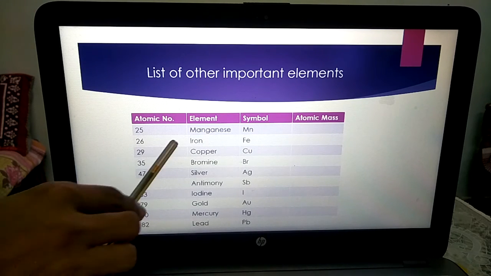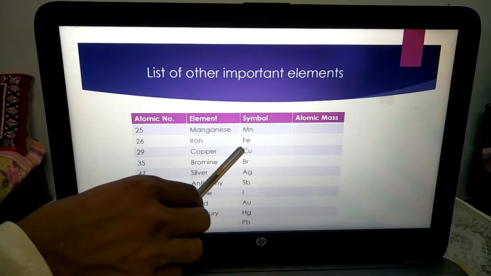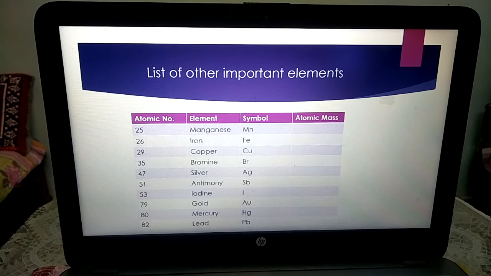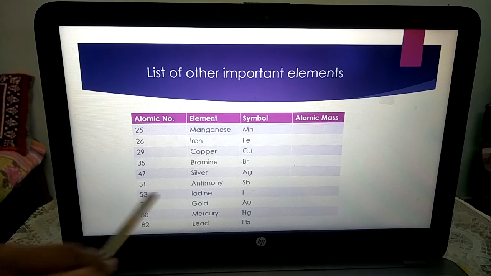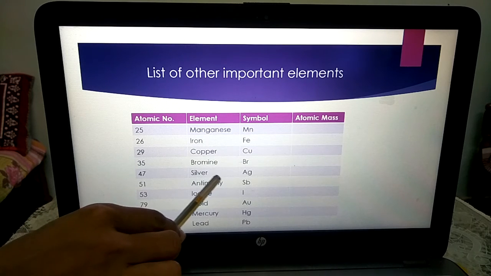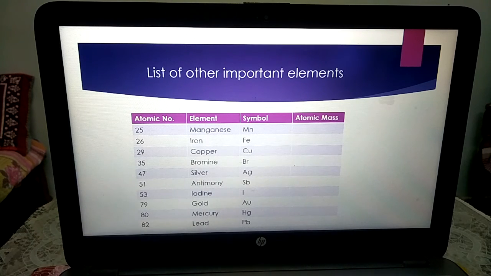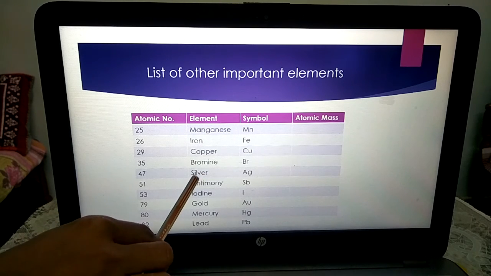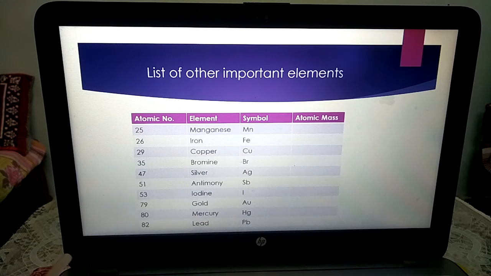Iron is called ferrum, and from that Fe is taken. Silver is here and the symbol of silver is Ag. Somewhere it does not match the English name, but it matches their scientific names.